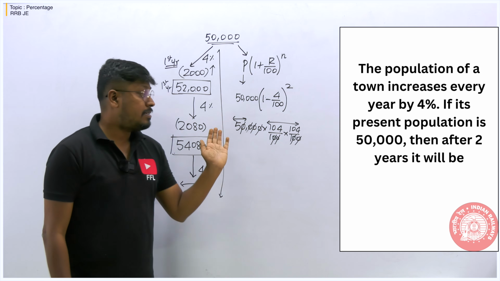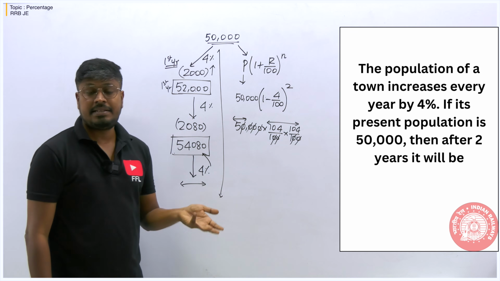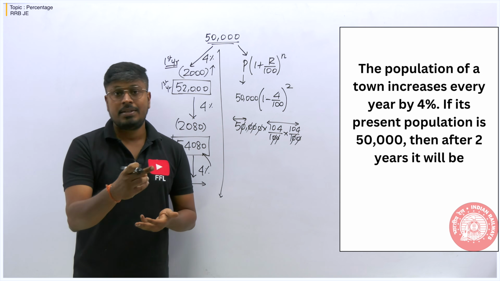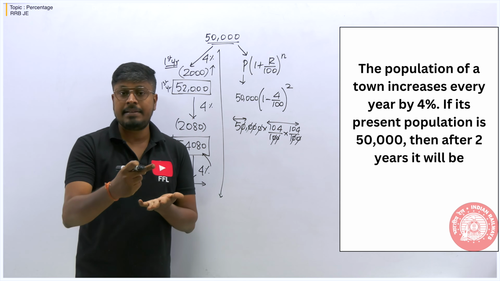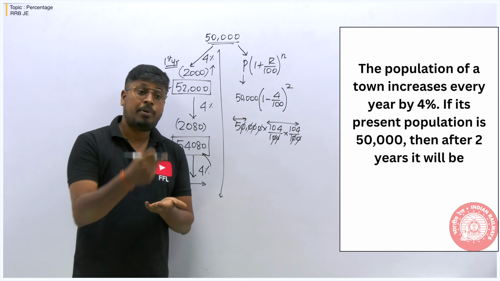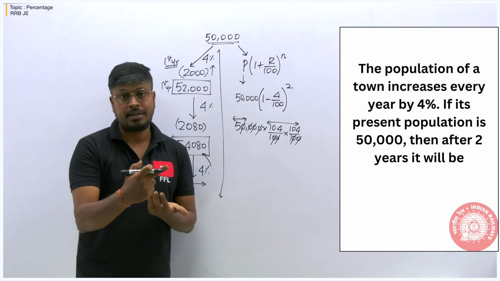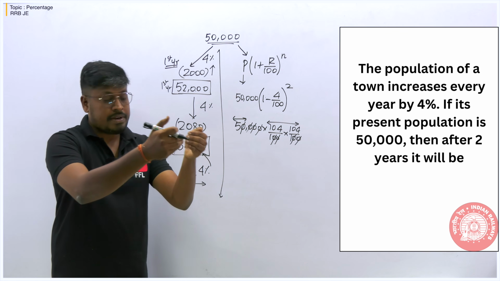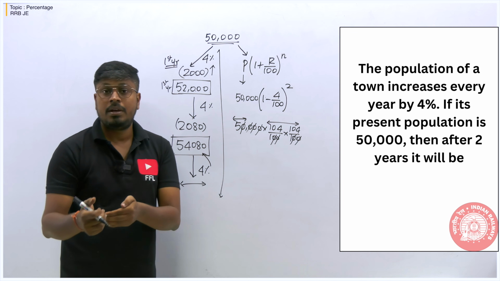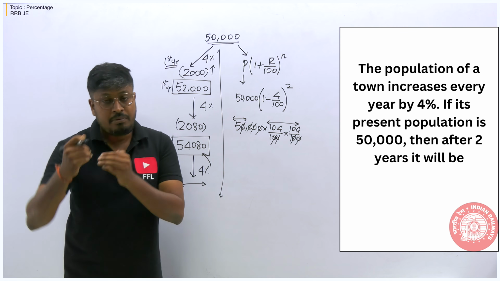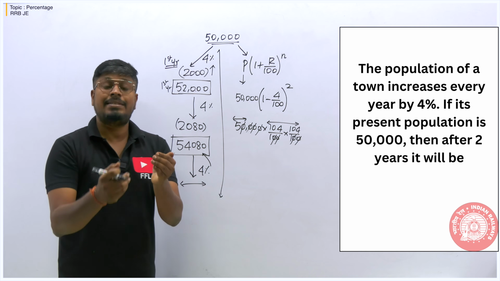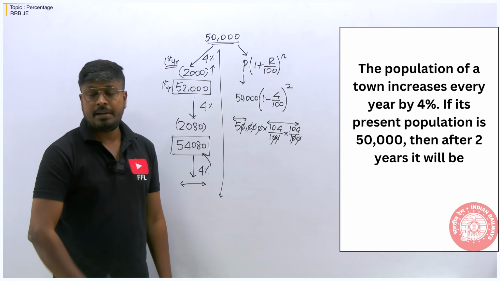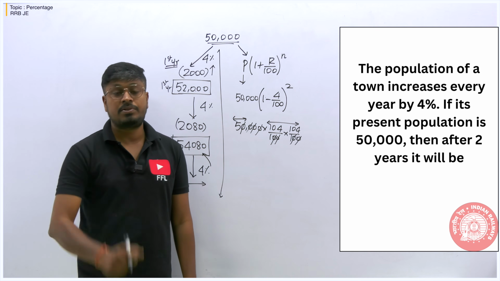Solve many questions. On my channel itself, I have posted a video on population increase decrease. If you can't find it in the percentage topic, you can find it in compound interest. So go to my compound interest video playlist. There at the last lesson, I have taught population increase or decrease, how to solve it. So watch that video. It will be very interesting because from 2022, if we need to find population for 2024, what formula you have to use. From 2024 to 2022, the same formula, but you have to divide. So it's better to watch that compound interest video. It will be helpful for finding the answer that is based on a population.